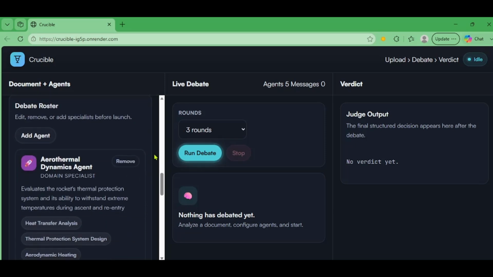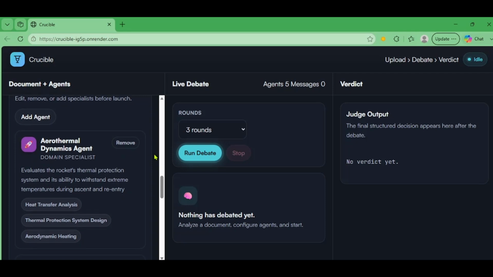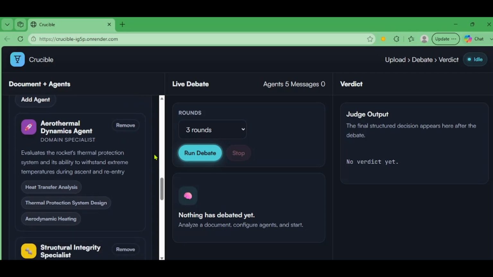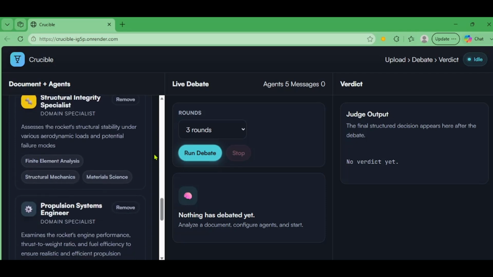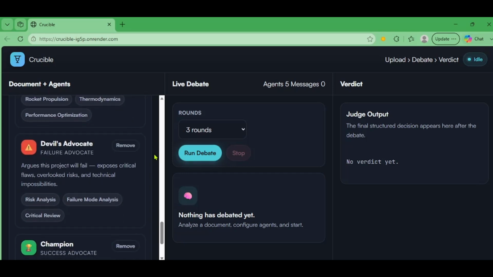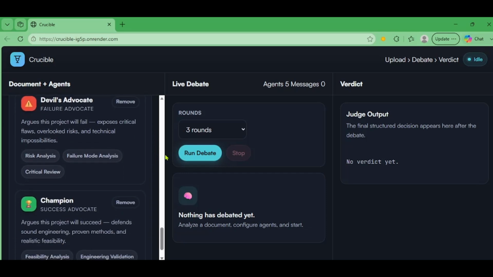Now, the agents are specific to the document you give it. Since I gave it a document about rockets, the agents are aerothermal dynamics, structural integrity, and propulsion systems. We also have a devil's advocate and champion that are hard coded to be there. Okay, now we can start running the debate.